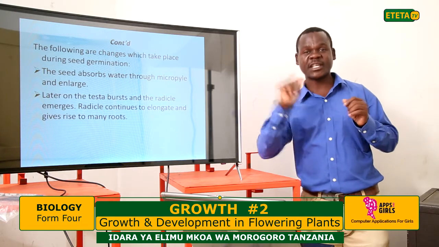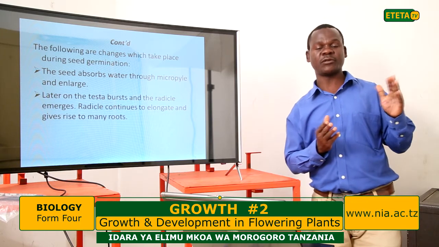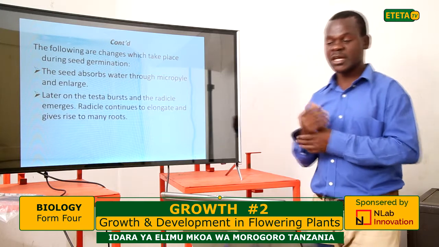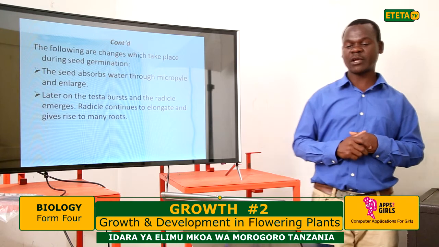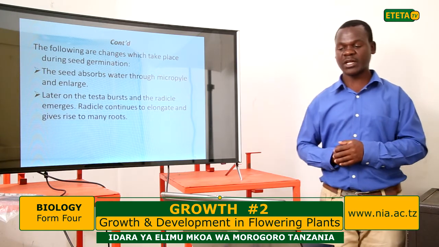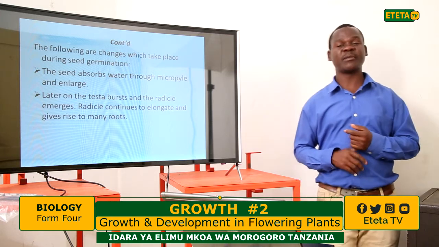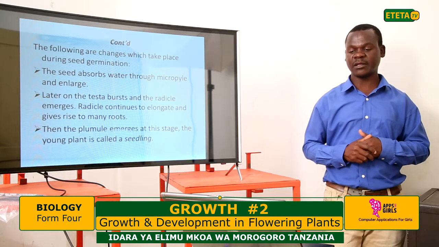This leads to respiration and the release of energy. That energy lets the embryo start to form the radicle and plumule, which will enlarge to give rise to mature roots and shoots respectively.